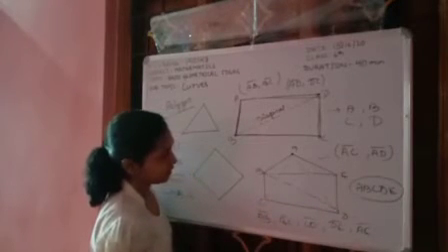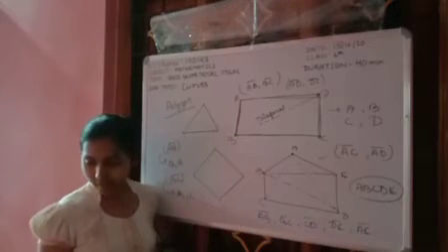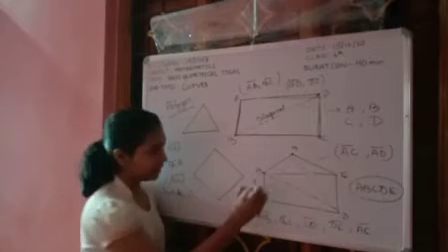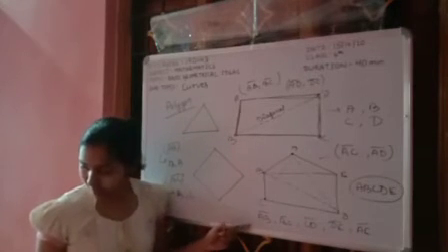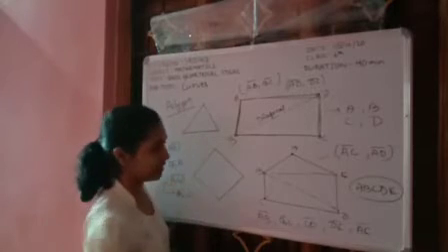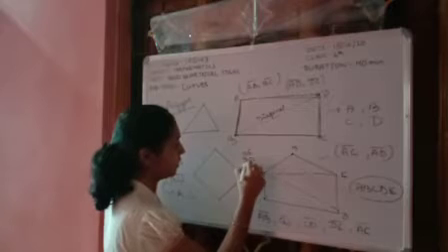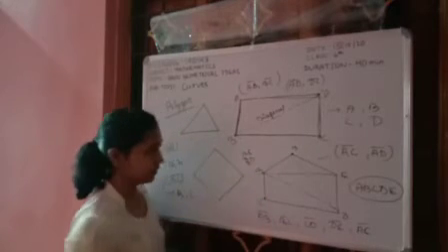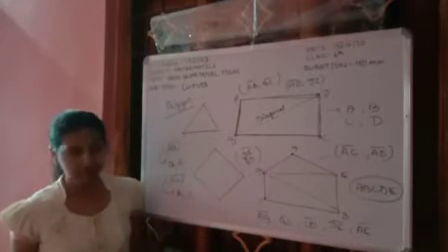BC? How can it be BC? It is a side, yes or no? And B and C are what? Adjacent vertices. So BE is a diagonal and BD is a diagonal. Clear? Yes, ma'am.